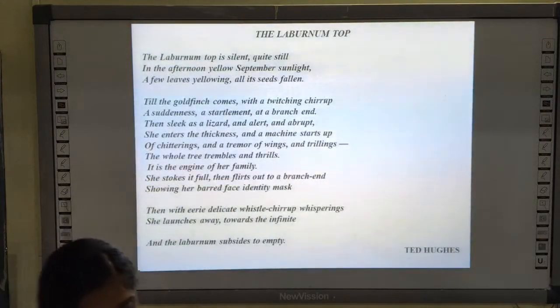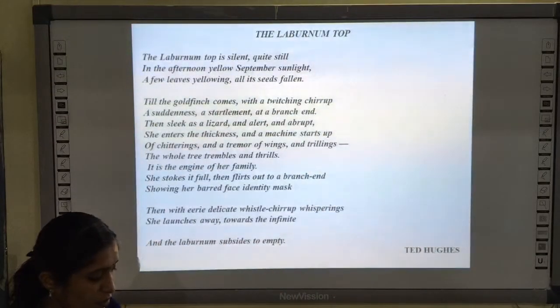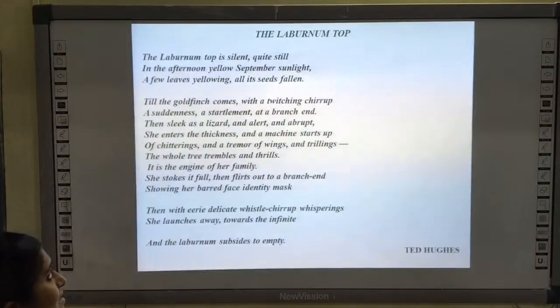Right? So let's move on to the poem as such. Ready? Hope you have joined the class. I started a bit early. Okay. So the poem goes like this.